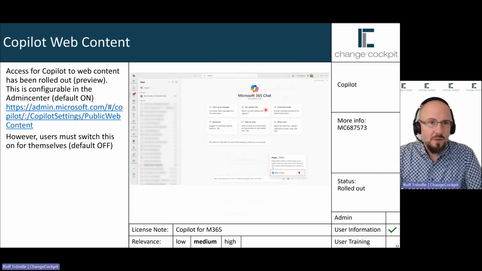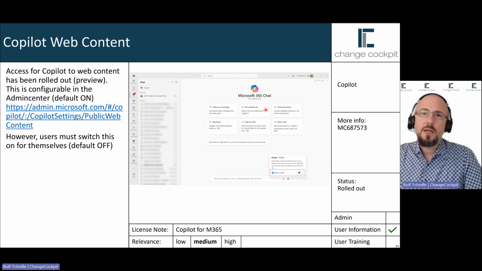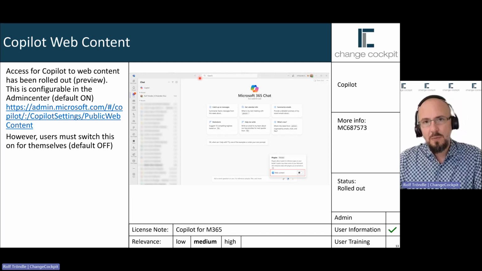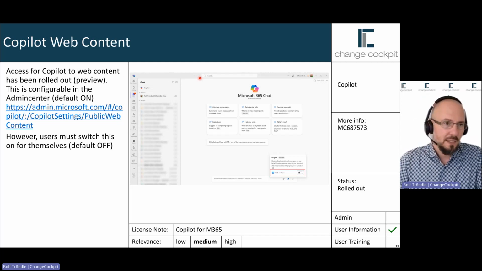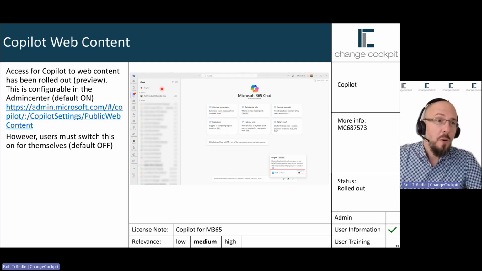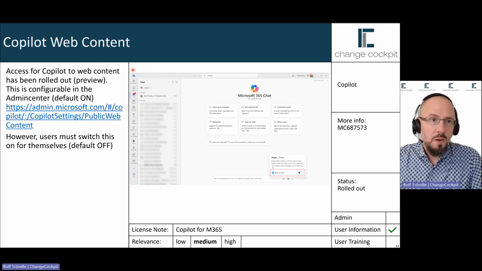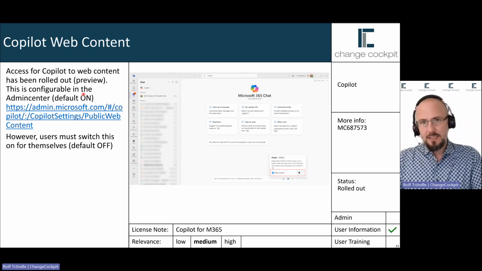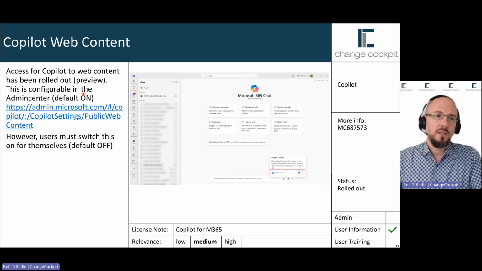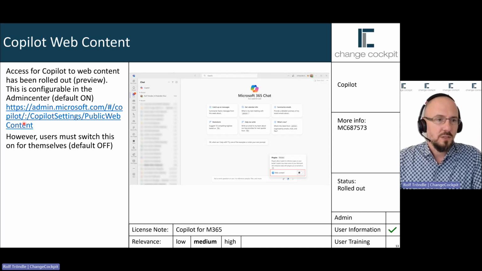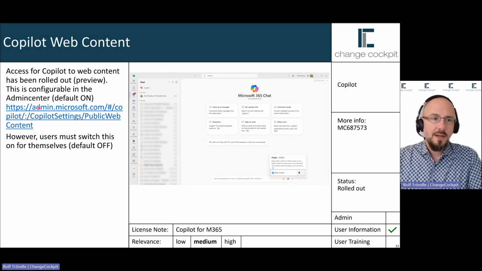Then Copilot for web content. On the GA release last autumn of Copilot, Copilot could not access web content outside of your tenant. With this change, you will get access for Copilot to web content, and this is configurable in the admin center on a tenant level. First of all, this is default on in there. You can access the admin center configuration by clicking this link in here.